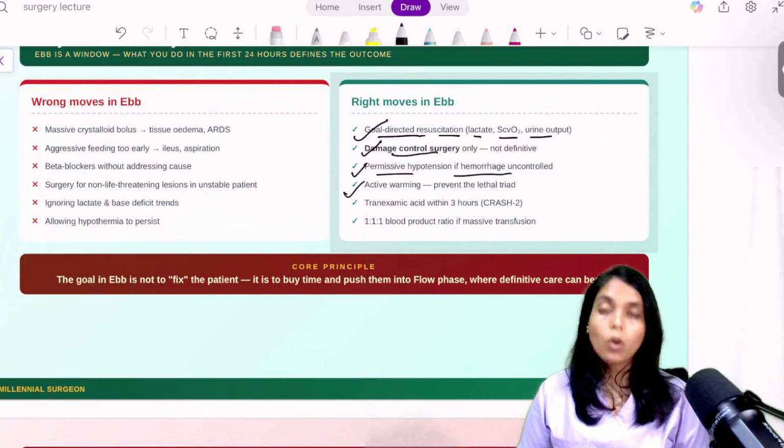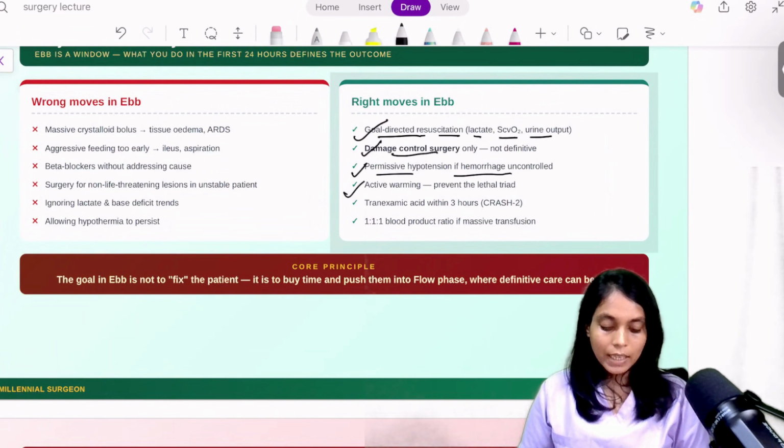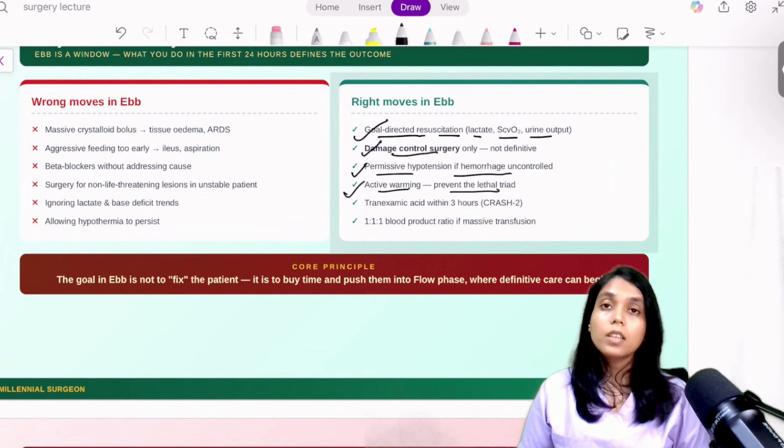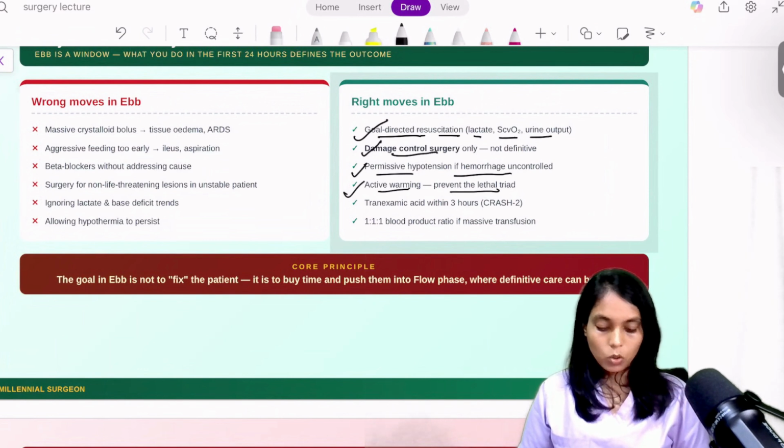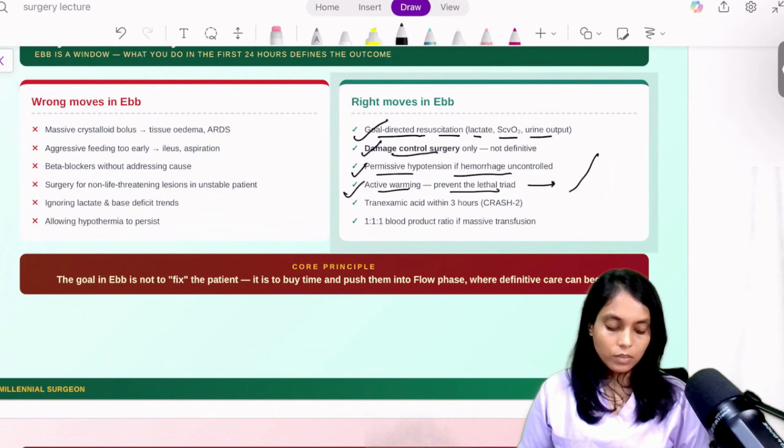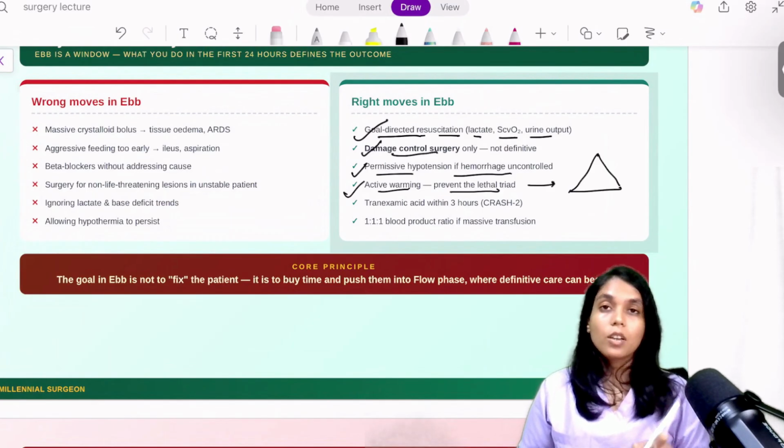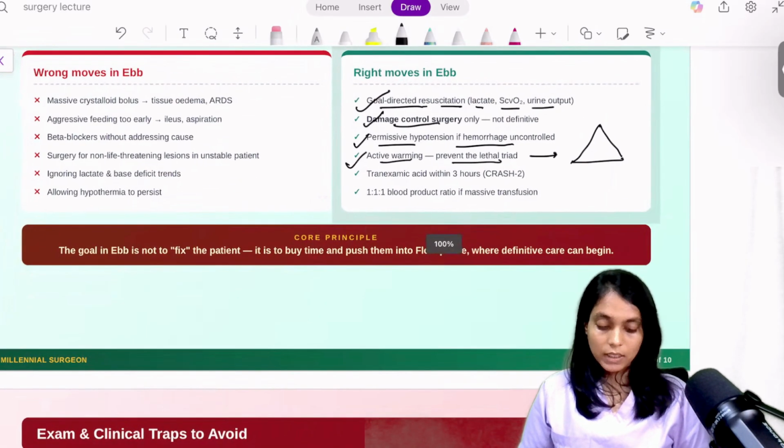Now, active warming is required because it will prevent the patient from the lethal triad. Okay, tell me what is the lethal triad. Comment in the answer what is the lethal triad. Okay, I am waiting for your answer.